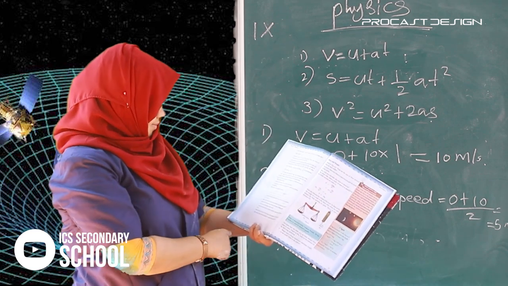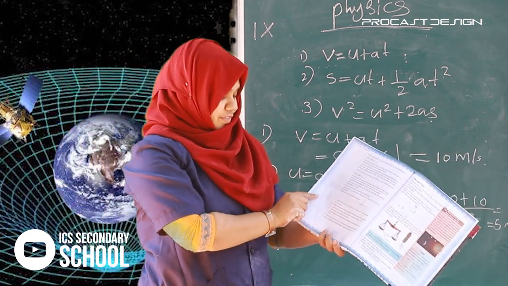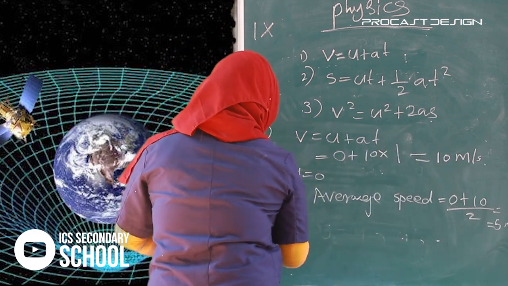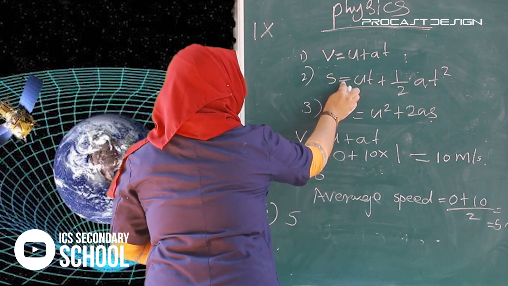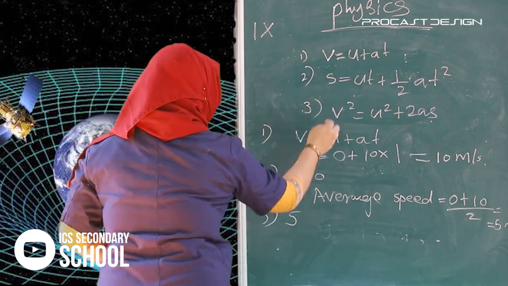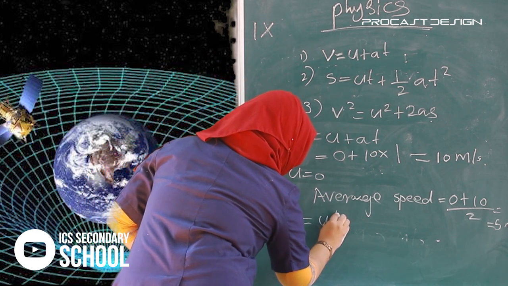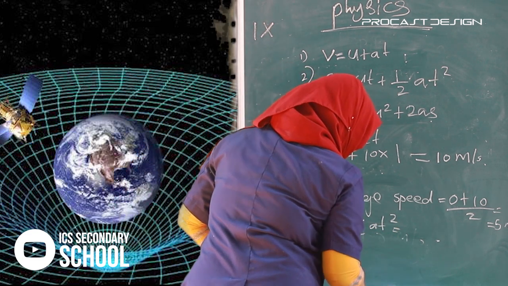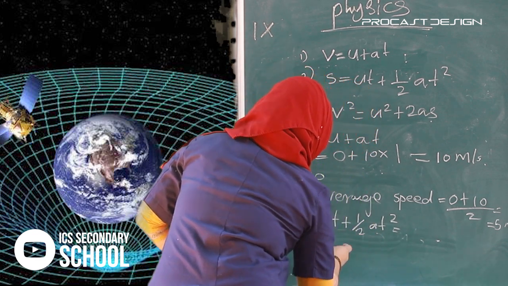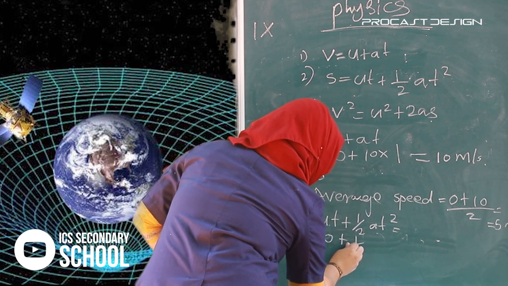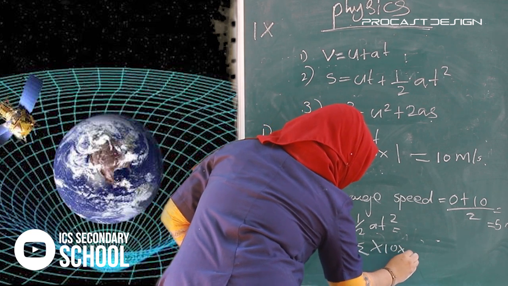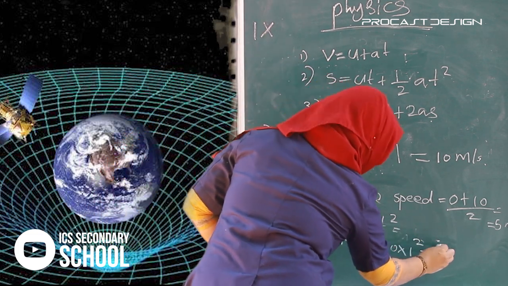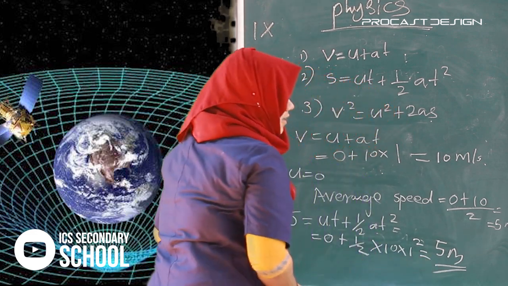Then what is the third question? How much is the height of the wall? How can we find the height? We use this equation: S is equal to ut plus half at square. That is 0 plus half into 10 into 1 square. Half into 10 means 10 by 2, 5. We get 5 meter.